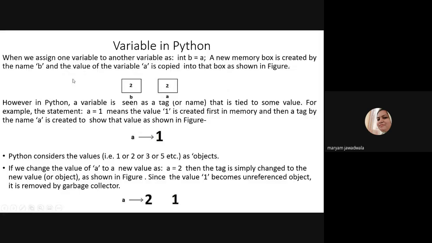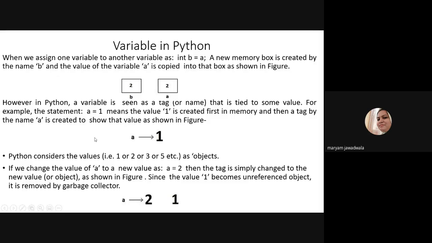When we assign one variable to another, like int b equals a, I am copying the value of a into b. In other languages like C and Java, two different memory locations are created for the same value 2, for a and b. The memory addresses of a and b are different and the value is the same.